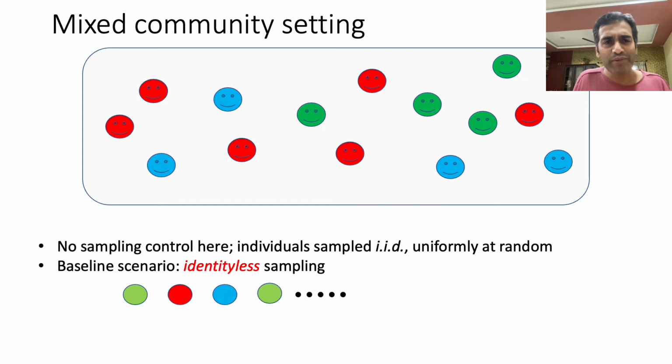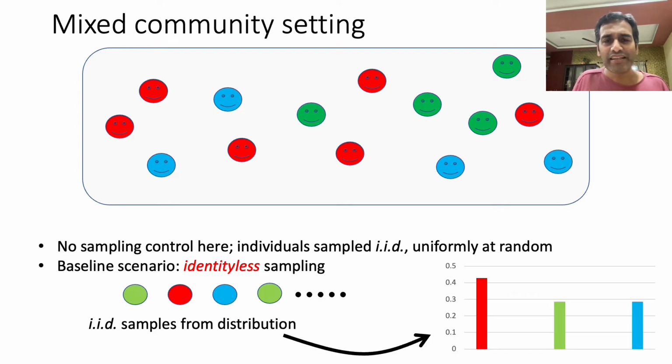If you think about this, you'll see that the observation sequence in the identity-less case is basically that one gets IID samples from a certain discrete distribution, the elements of which are the different communities, and the probability mass on each community is just what fraction of individuals in the entire population lie in that community.